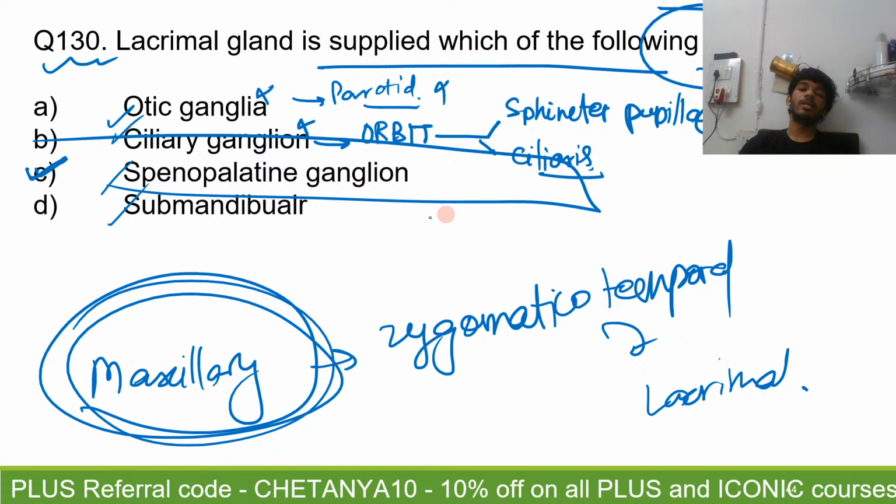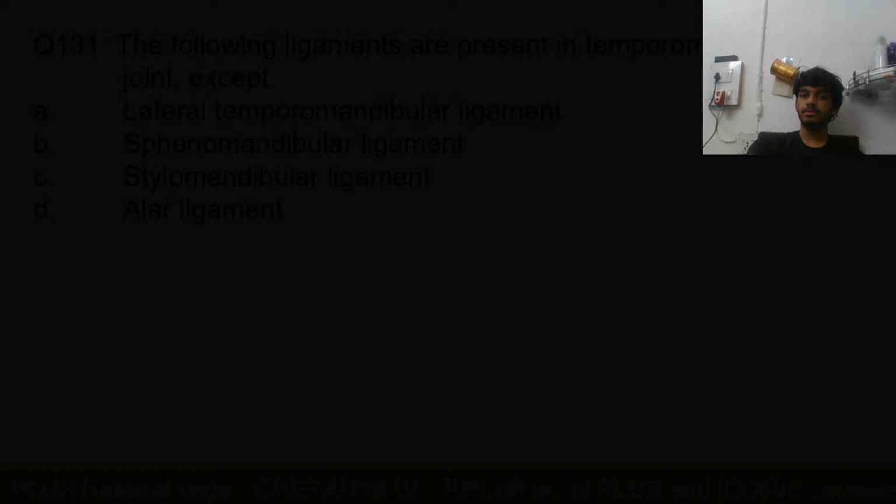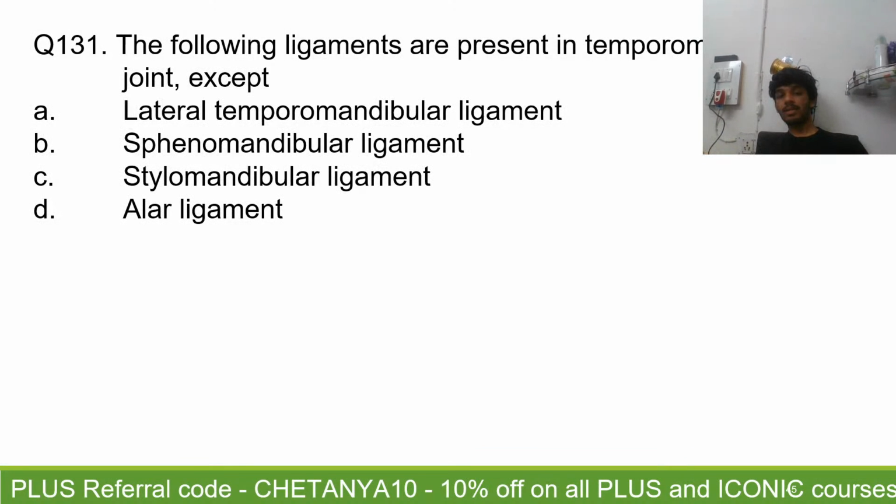So the answer is going to be option C, sphenopalatine ganglion, as correctly pointed out by Niharika and Mishti. Ciliary ganglion, you might think that it is present in the orbit, so that is the answer, but no, the ciliary ganglion supplies muscles like the sphincter pupillae and the ciliaris, rather than supplying the lacrimal gland. Okay, question number 131.